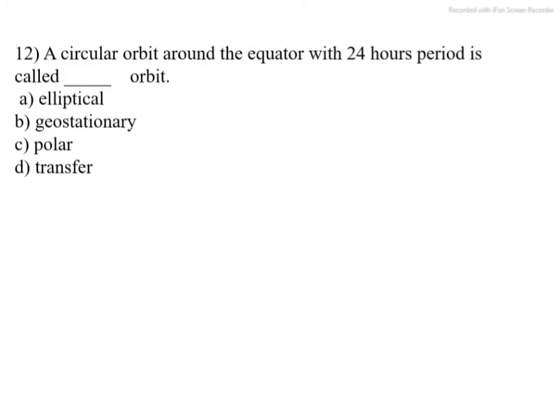Next question. A circular orbit around the equator with a 24 hour period is called dash dash orbit. Option A elliptical, option B geostationary, option C polar, option D transfer. The correct option is B, geostationary orbit.